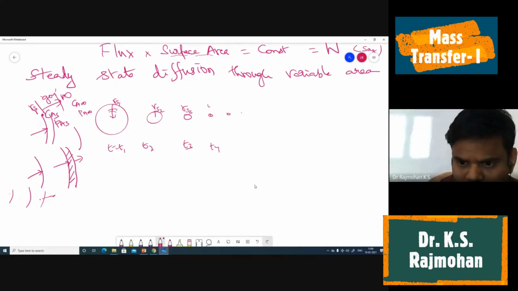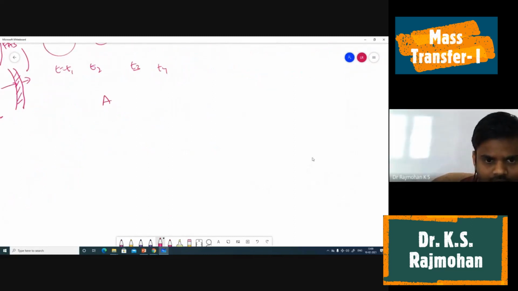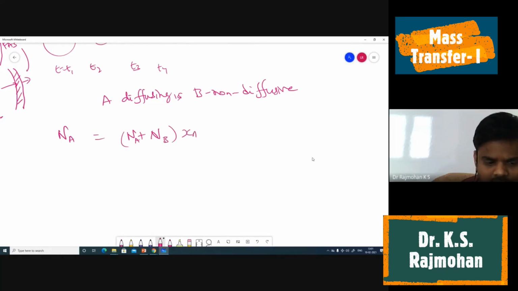Okay, so to start with, we understood that it is a case of A diffusing and B is non-diffusive. So what is the relationship between J flux and N flux? We know that N flux, Na, for a binary system, is equal to (Na plus Nb) into Xa plus Ja. For a gas or vapor, we can express Xa in terms of Pa, and in place of J I can write Fick's law in terms of partial pressure. I want to express it in terms of partial pressure. So how to write that?